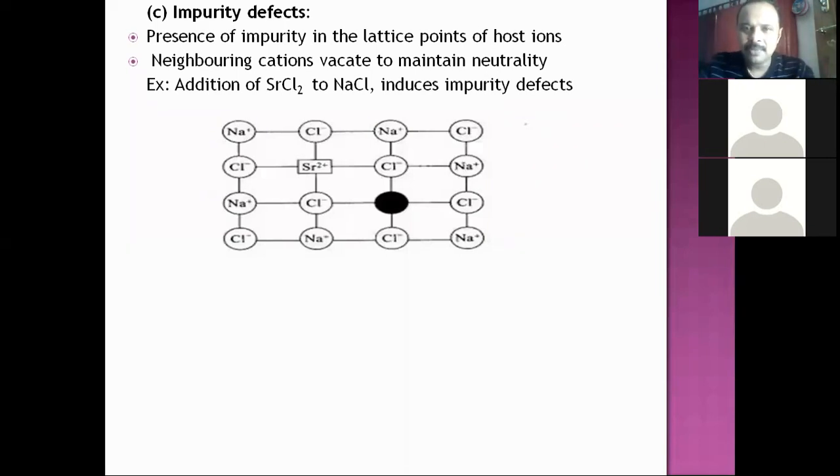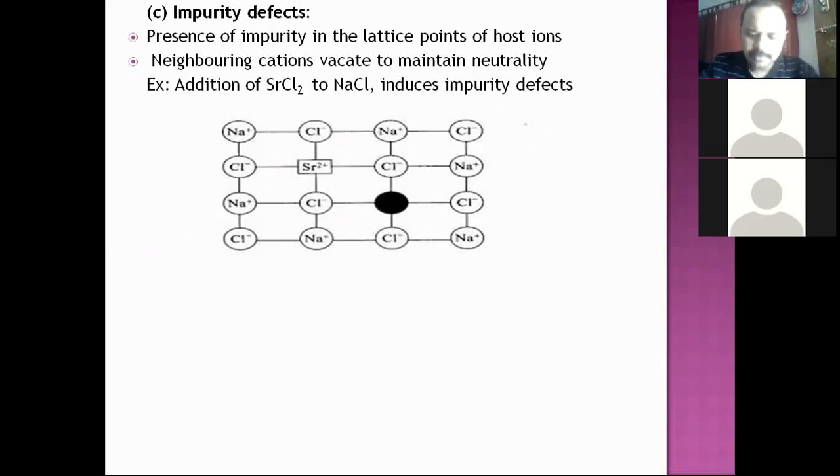I'll repeat. When one Sr2+ is introduced into the sodium chloride lattice, two Na+ have to be replaced, of which the lattice site of one Na+ will be occupied by Sr2+. Another Na+ lattice site is vacant. It concludes that for every Sr2+ ion, one Na+ vacancy will be created. For 100 Sr2+ ions induced, 100 Na+ vacancies will be created. For 1000 Sr2+ ions induced, 1000 cationic vacancies will be created.